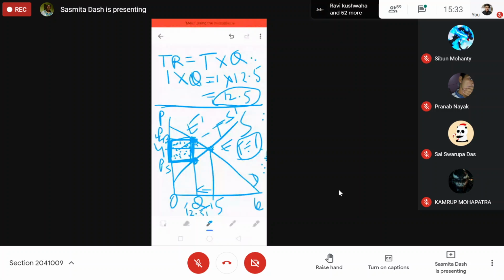Now we will calculate the deadweight loss. Deadweight loss is nothing but this area, which is due to the loss in quantity. This is your deadweight loss. Calculate and tell me what the deadweight loss will be then. Again, it is a triangle. You can calculate it directly.